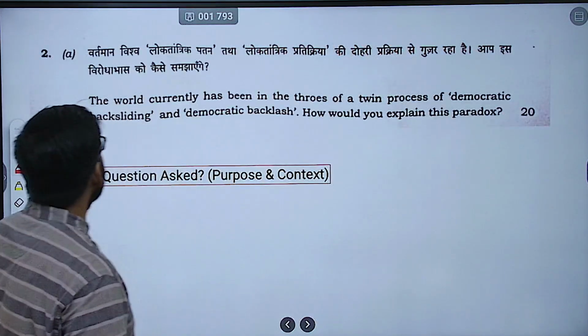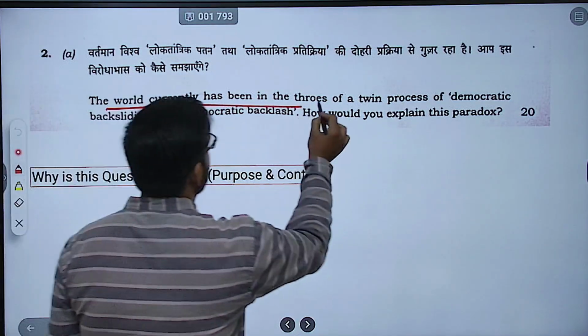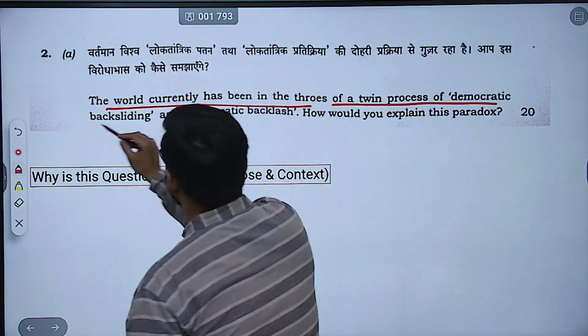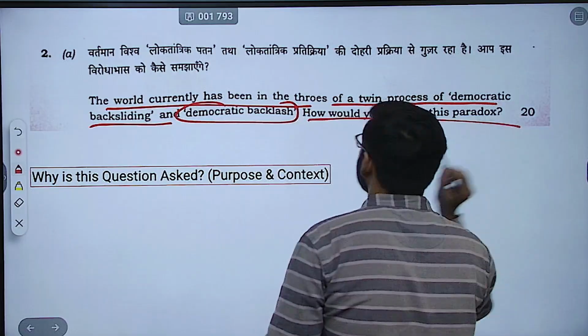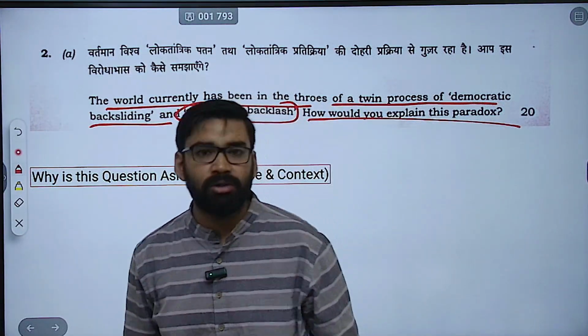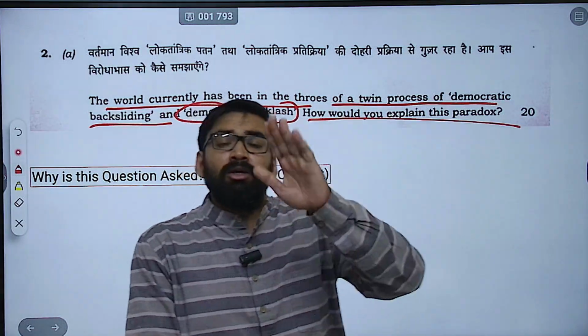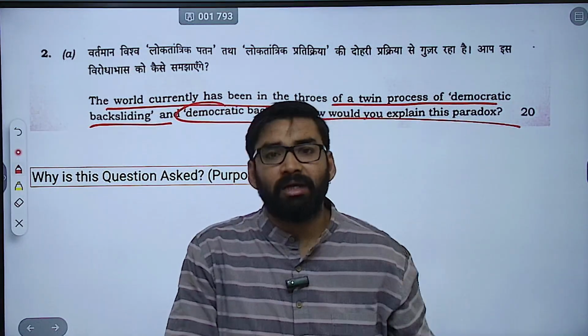Now next question, question number 2, that is a long question. The world currently has been in the throes of a twin process of democratic backsliding and democratic backlash. How would you explain this paradox? अब सबसे पहली चीज, why this question is asked, UPSC wants to test if you can handle contemporary democratic crisis or not.